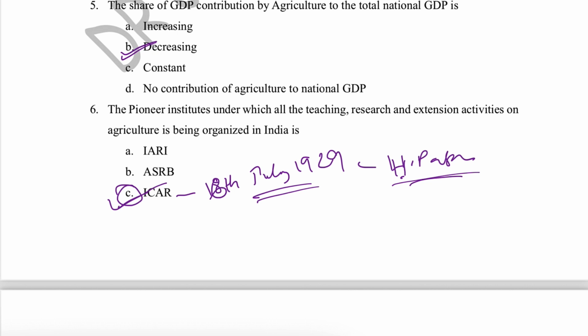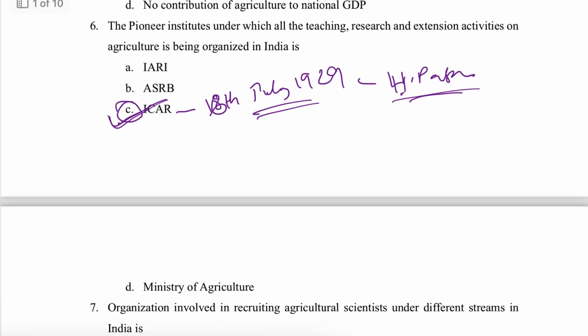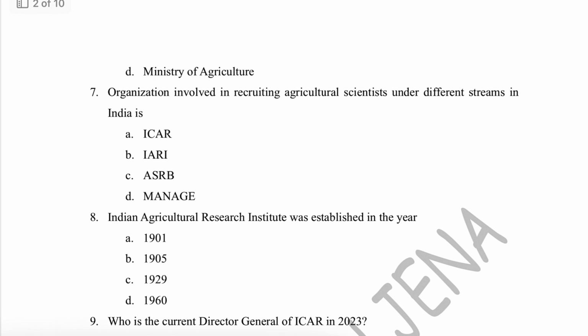This is the pioneer institute involved in teaching, research and extension activities in India.